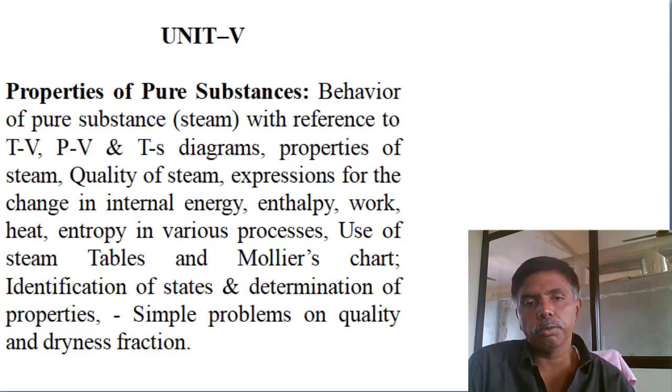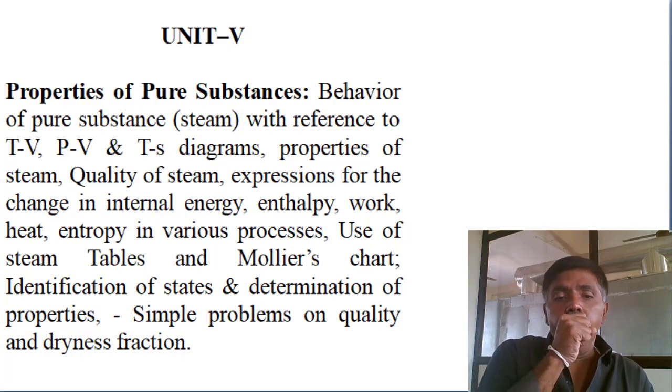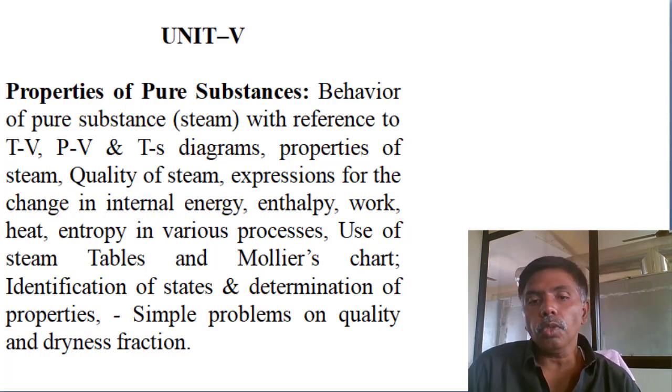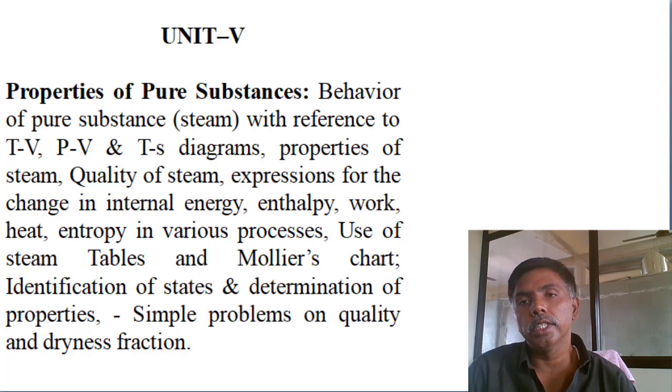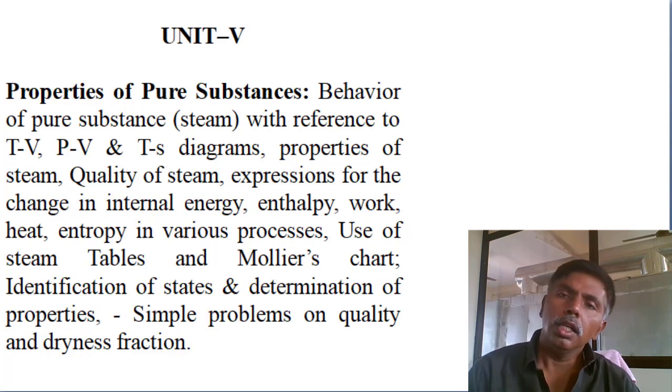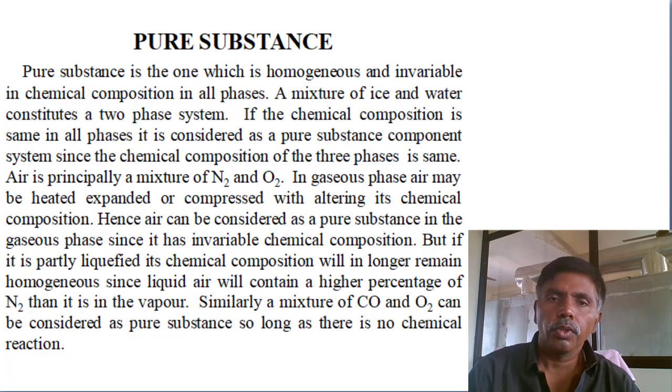What is the quality of steam? How can we calculate the properties? Internal energy, enthalpy, entropy, and how much heat is transferred, by using the steam tables and the Mollier diagram. Next, simple problems on quality and dryness fraction, and throttling also. We are calculating throttling also.